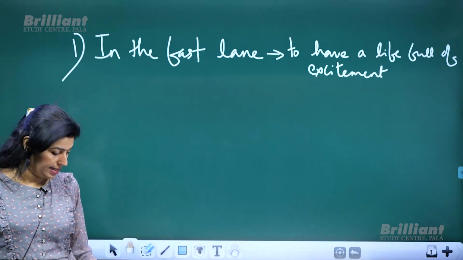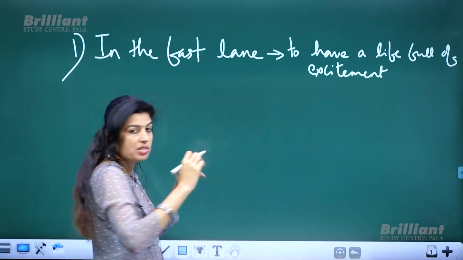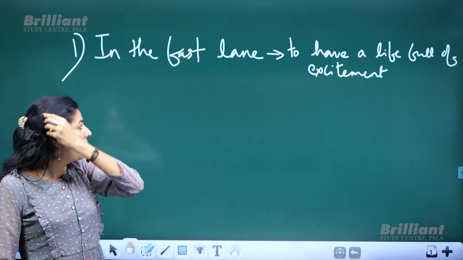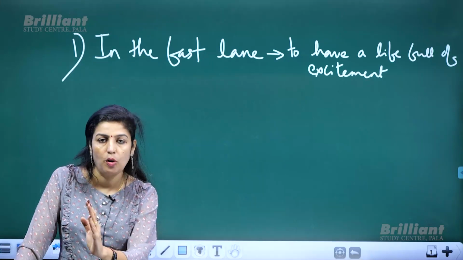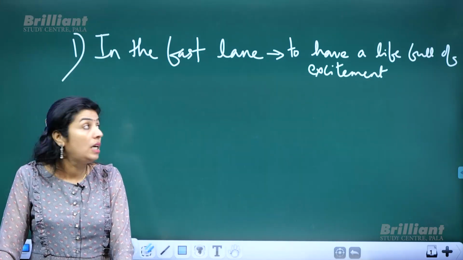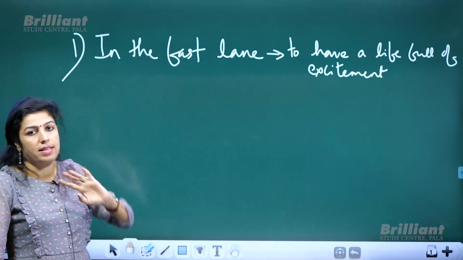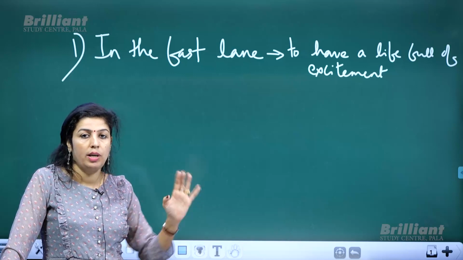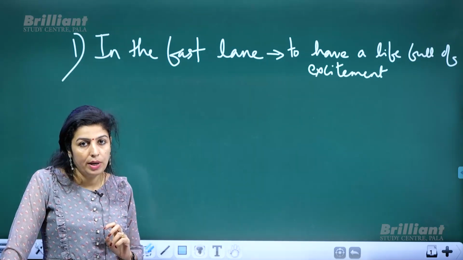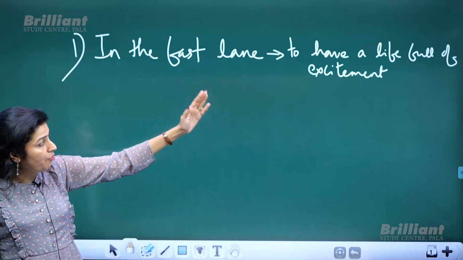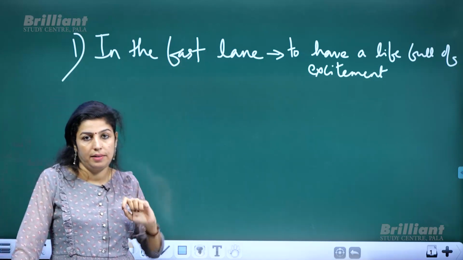One example will not be written on the board, it would be time consuming. Instead, I'll just tell you the example. See, for example, when Chris turned 40 years of age, he decided to live a life in the fast lane. So he quit his job and started pursuing his hobbies. So to have a life full of excitement is what we call in the fast lane.